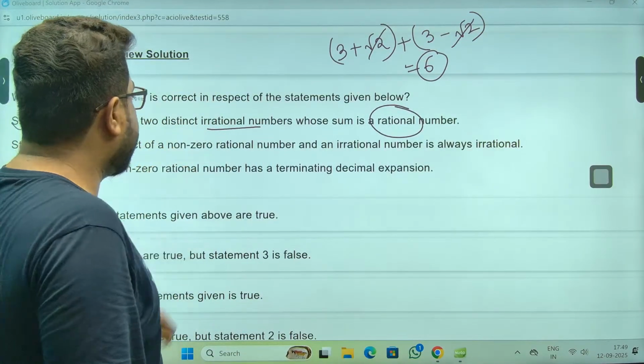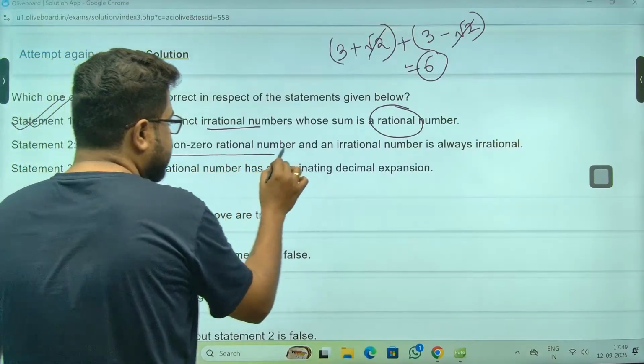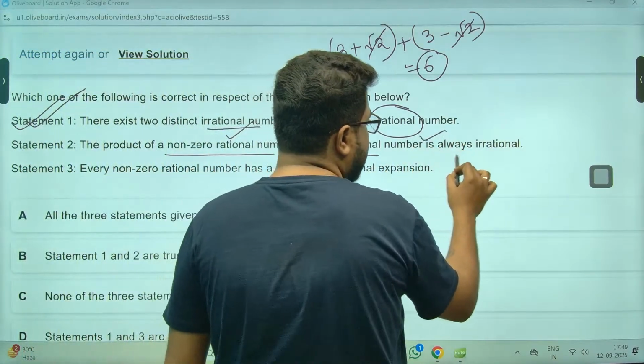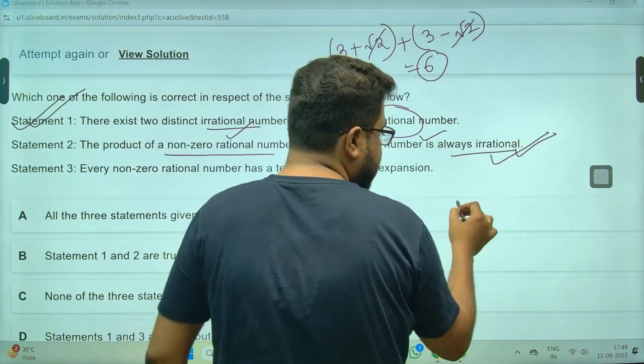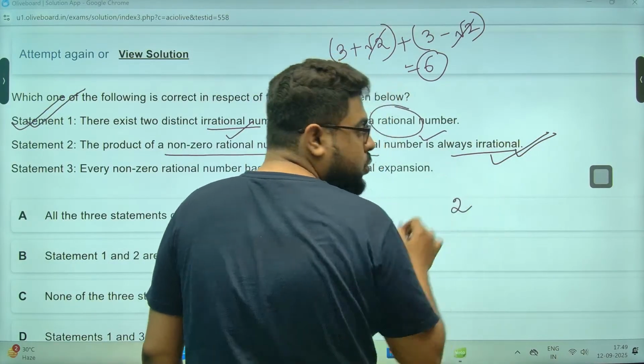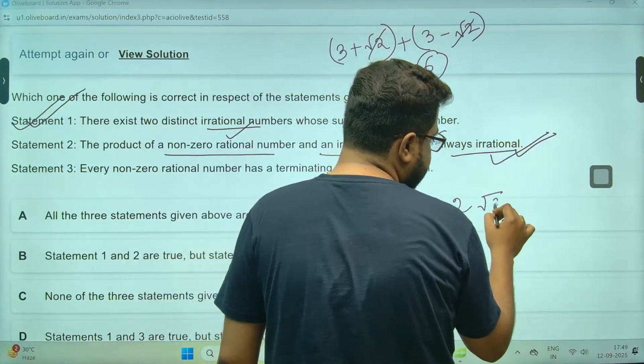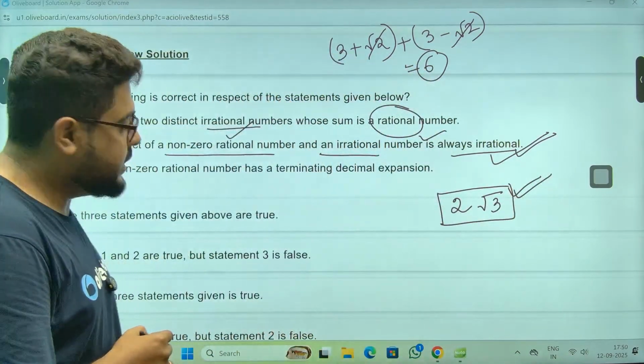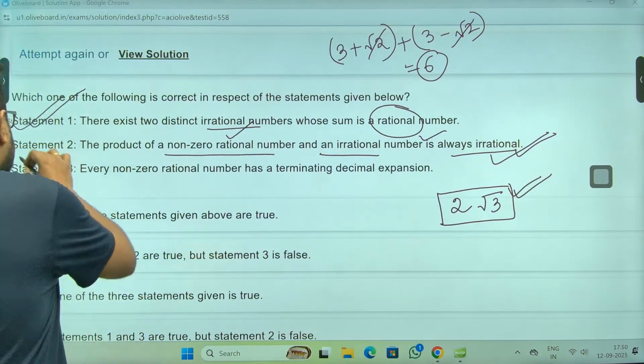The product of a non-zero rational number and an irrational number is always irrational. Yes, sir, absolutely. Any rational number, 2, into any irrational number, root 3, the product is always an irrational number. 100%. Statements 1 and 2 are true, sir.